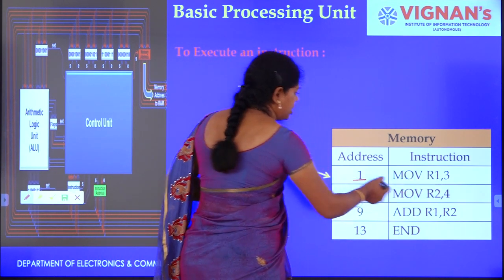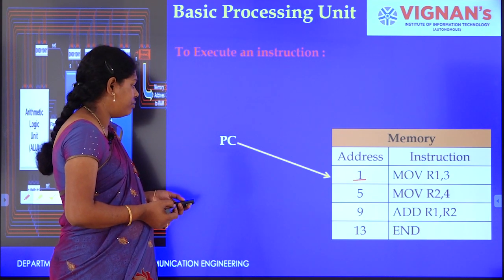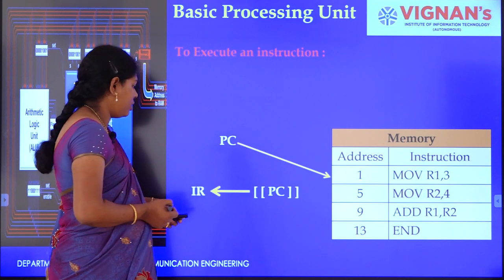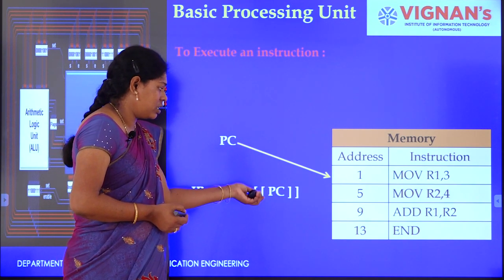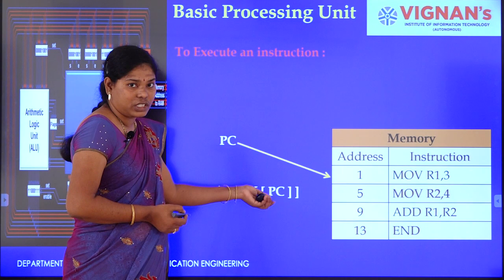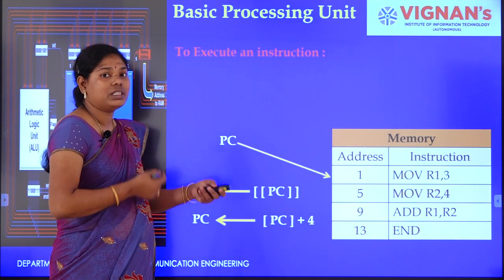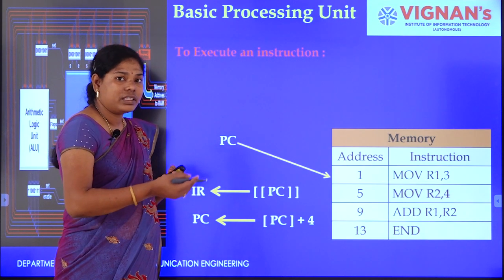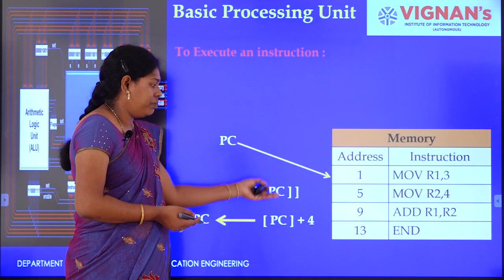The content of this location, that is the instruction, should be copied to the instruction register. How is it performed? The content of PC is the address and the content at that address will be the instruction, which should be copied to IR. Next, the PC has to be updated to the next instruction to be fetched, that is the contents of PC plus 4.